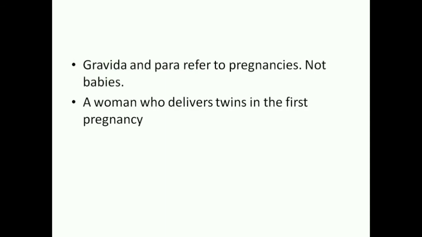For example, a woman who delivers twins in the first pregnancy, how many times has she been pregnant? Once. And how many times has she delivered? Just once. So she's still gravida 1 and para 1.